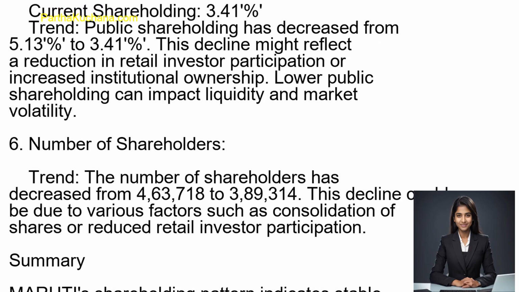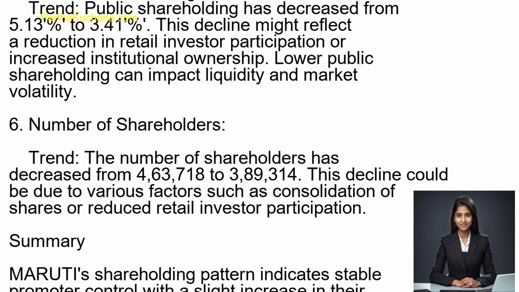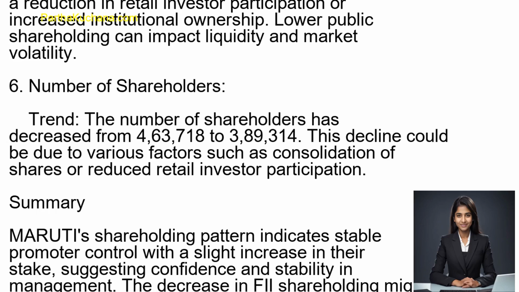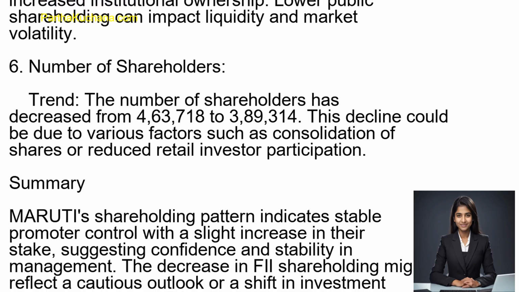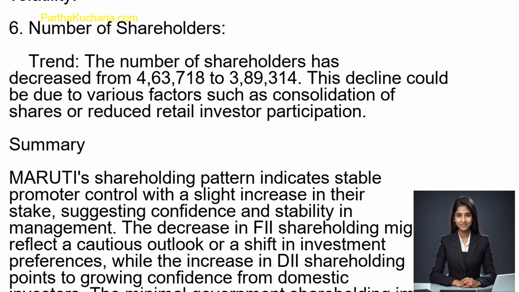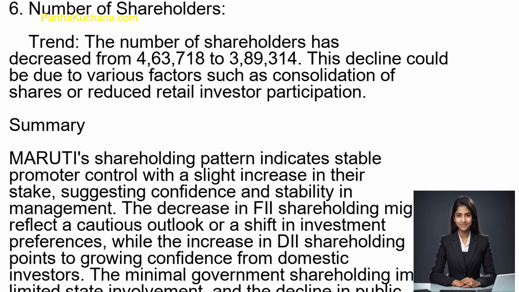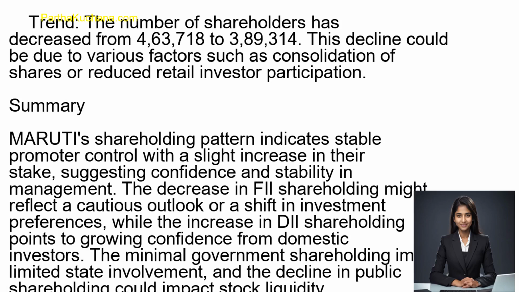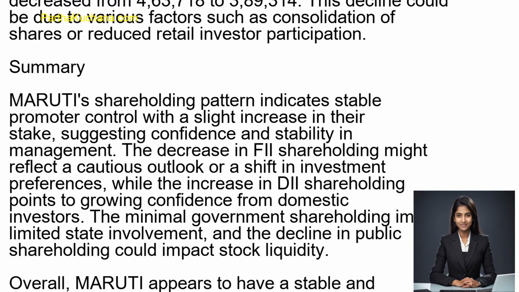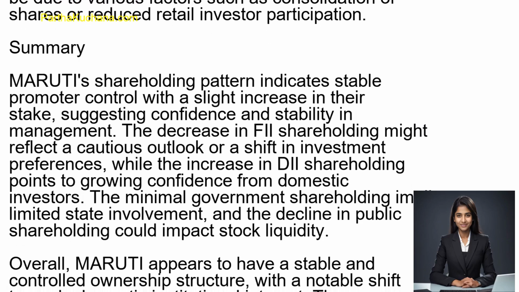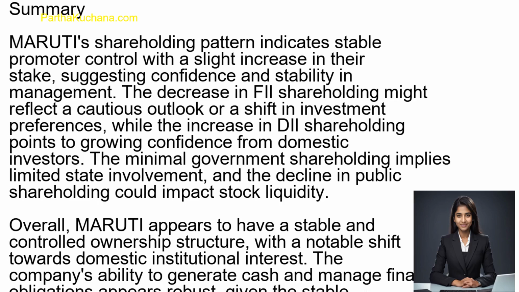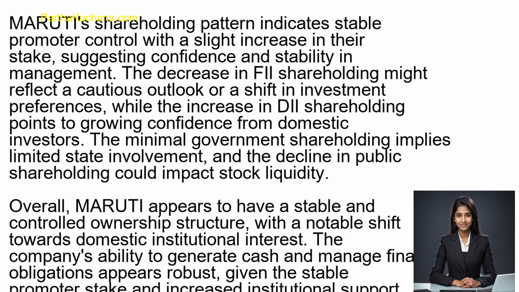5. Public shareholding. Current shareholding 3.41%. Trend: Public shareholding has decreased from 5.13% to 3.41%. This decline might reflect a reduction in retail investor participation or increased institutional ownership. Lower public shareholding can impact liquidity and market volatility. 6. Number of shareholders. Trend: The number of shareholders has decreased from 4,63,718 to 3,89,314. This decline could be due to various factors such as consolidation of shares or reduced retail investor participation.